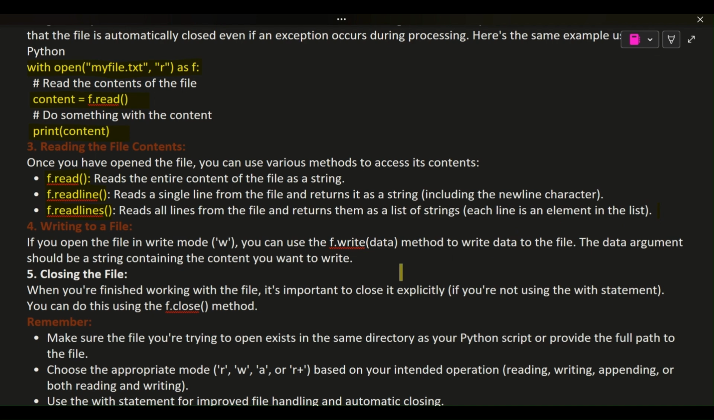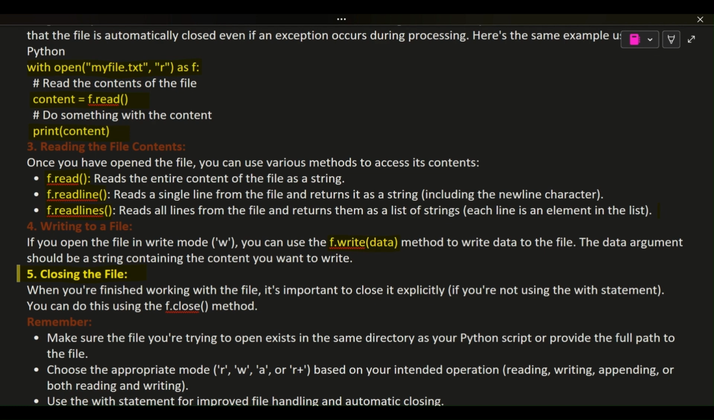4. Writing to a file. If you open the file in write mode, w, you can use the f.write(data) method to write data to the file. The data argument should be a string containing the content you want to write.